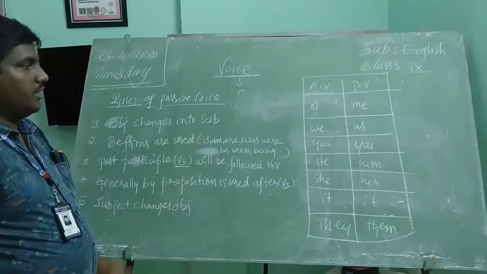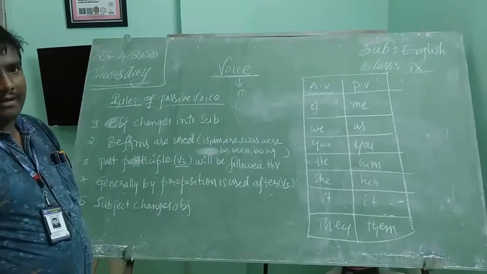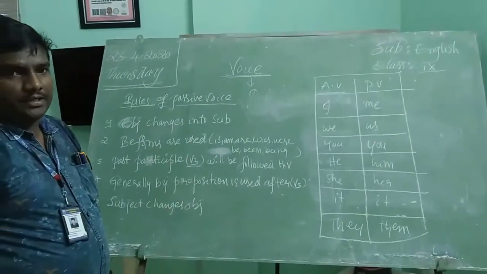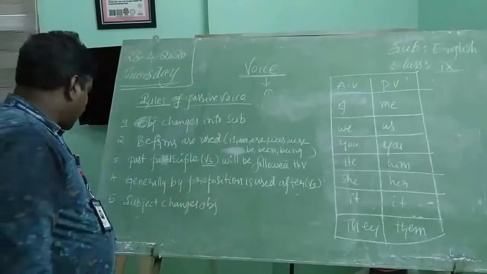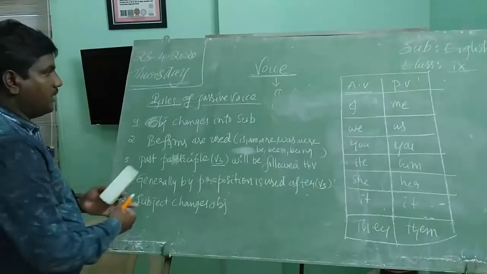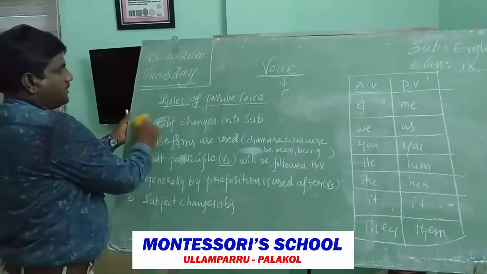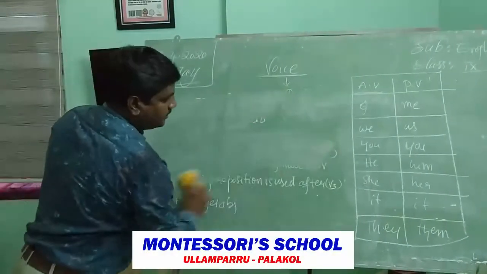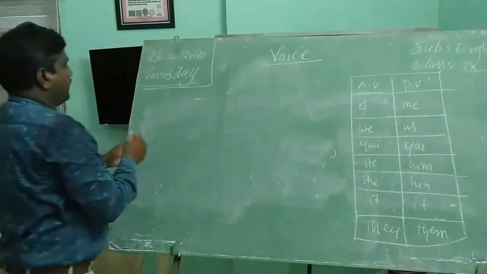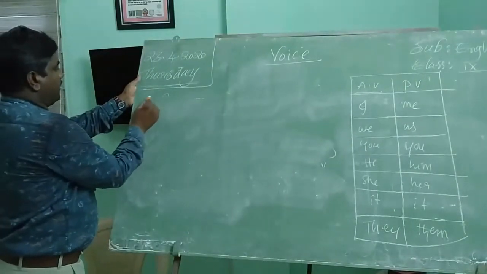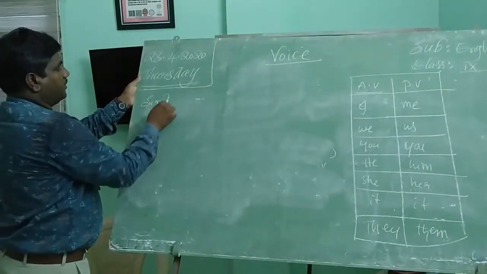Now let us learn some examples. Tense wise, let us discuss some examples. First of all, let us discuss some tenses. First, simple present tense.